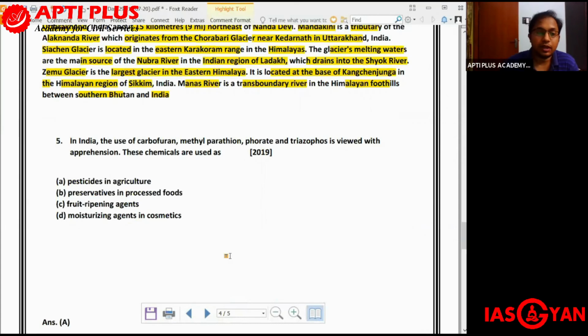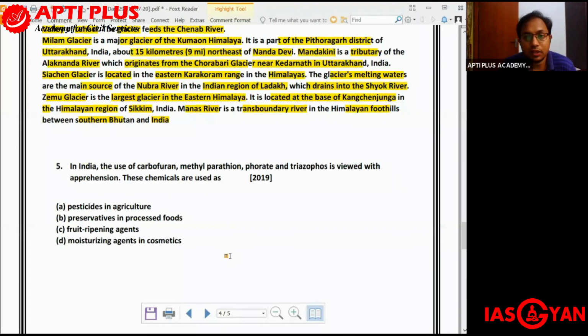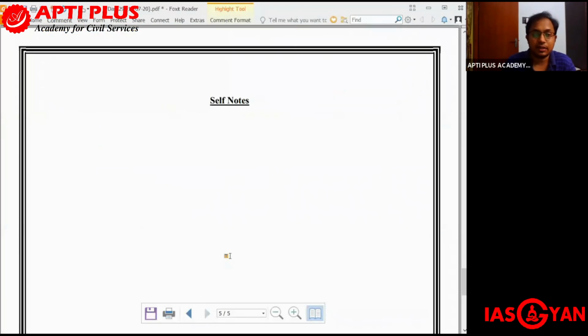Now moving on to the last question that we have for today, the fifth question, and this was also asked in UPSC Prelims 2019. In India, the use of carbofuran, methyl parathion, folate, and triazophos is viewed with apprehension. These chemicals are used as what? A. Pesticides in agriculture. B. Preservatives in processed food. C. Food ripening agents. And D. Moisturizing agents in cosmetics.